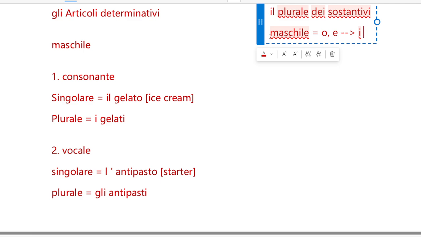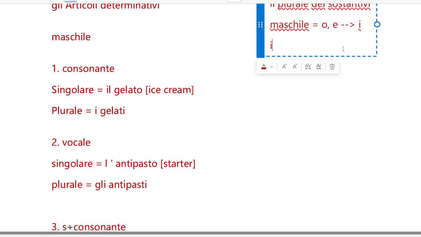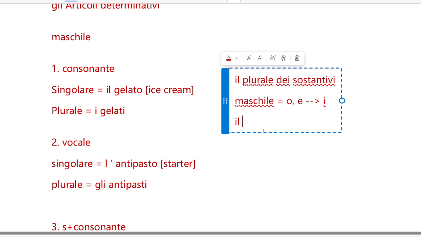So all the examples obviously are there. Few more I can give you. Among them, you can also write il bicchiere. I hope it is visible. Okay, let me write here. Bicchiere.